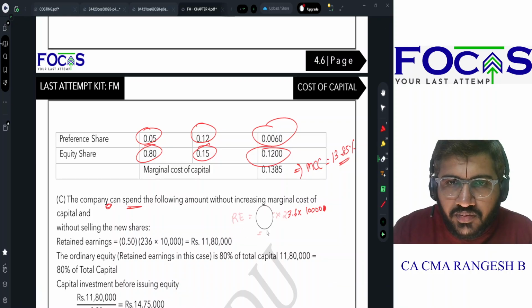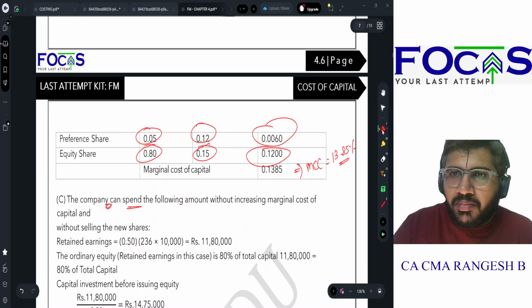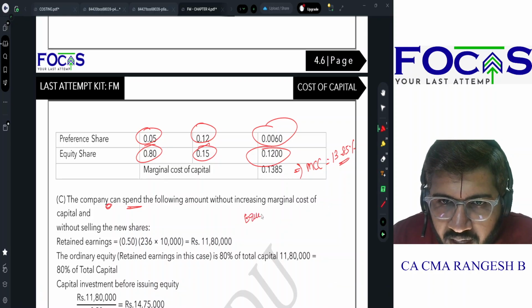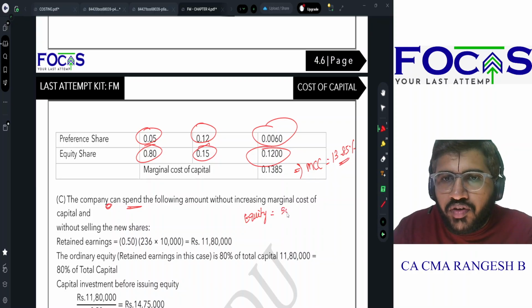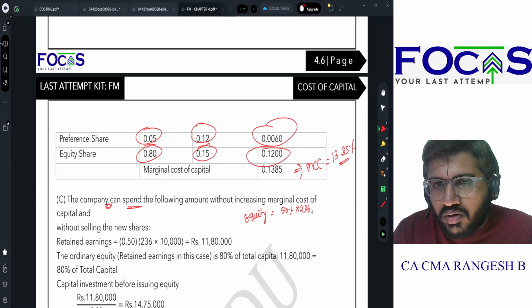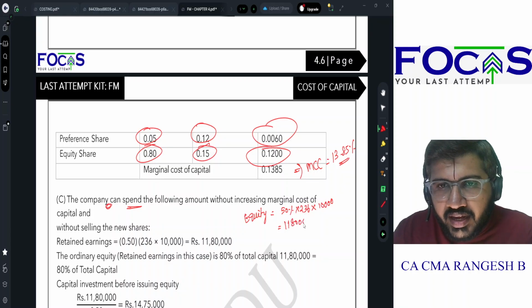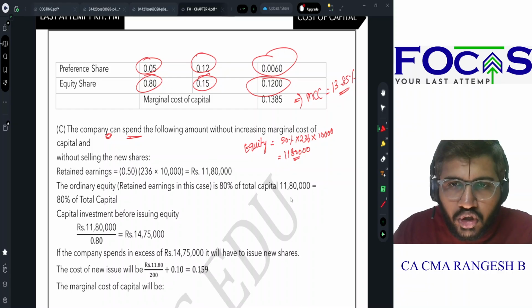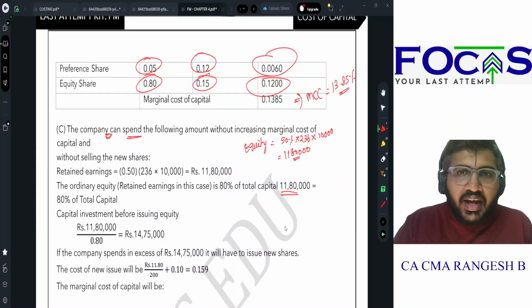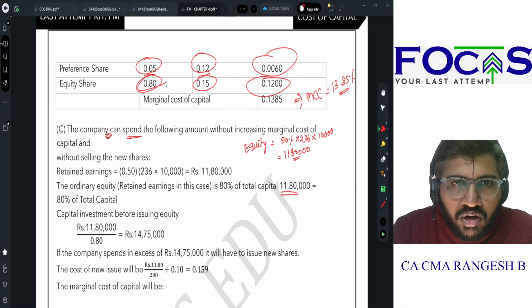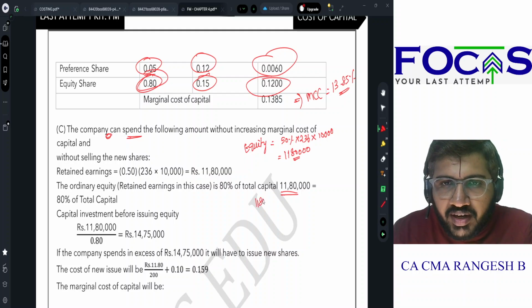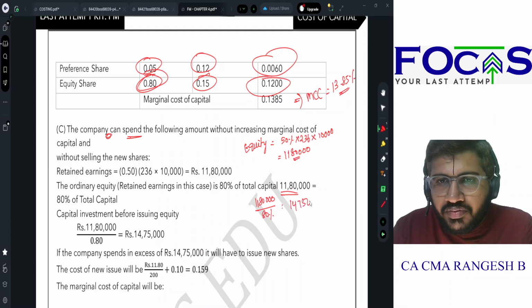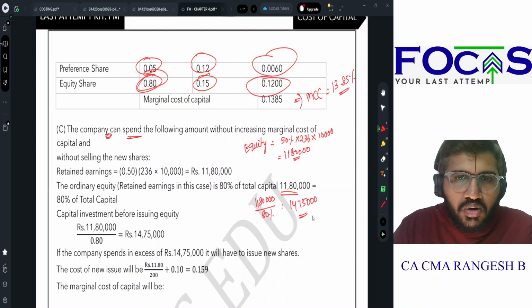So just a minute. How many shares, how much value will I be having? Equity value எவ்வளோ இருக்கும் என்கிட்ட, பாக்கி 50% dividend கொடுத்துருவேன். So 50% into 236 rupees per share into 10,000 shares, I will have 11,80,000 rupees. So 80% of total capital should be 11,80,000, கரெக்டா? ஏன்னா எனக்கு அதே லெவல்ல retain ஆகணும்னு சொல்றாங்க. Equity எவ்வளோ இருந்திருக்கு? 80% இருந்திருக்கு. So 11,80,000 divided by 80% gives me 14,75,000 rupees. Yes or no?